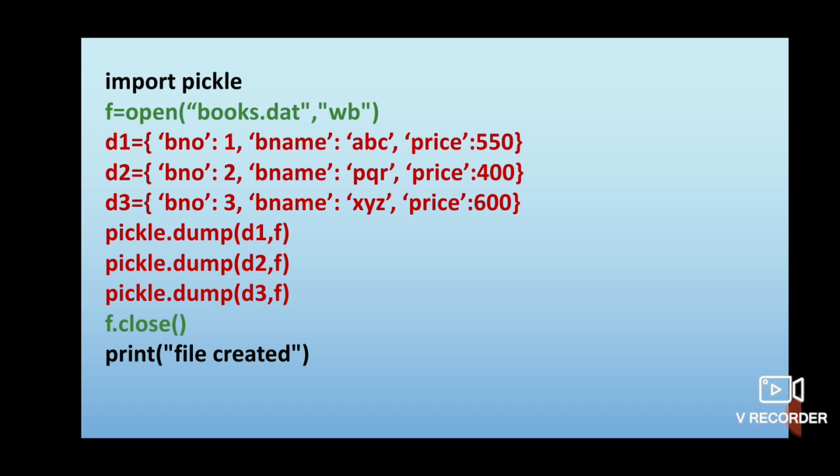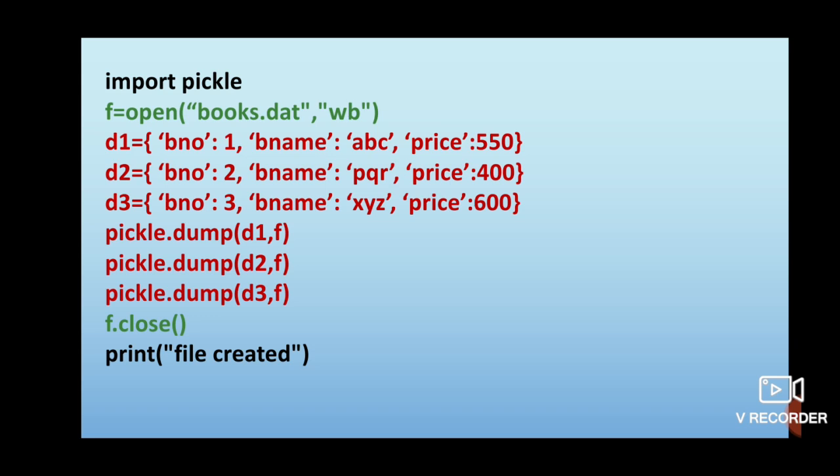So this is the mode with the help of which we will open the file, and see what the name of my file handle is. It is f. So f is the connection between the .py file over which I have written this program and books.dat, which is going to be created on the hard disk. Now in the next step, I have stored the given three dictionary objects in three variables, which will now be written on the binary file books.dat. After storing them in variables, I am writing pickle.dump(d1, f).